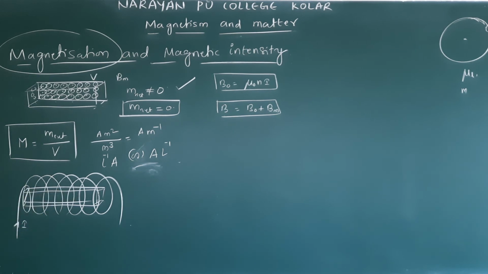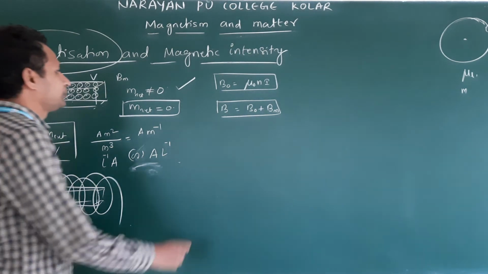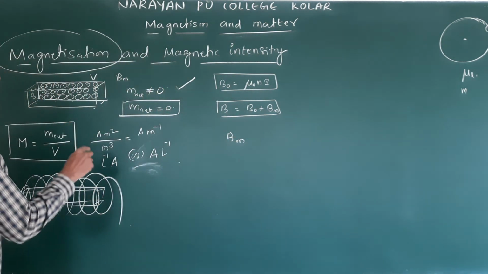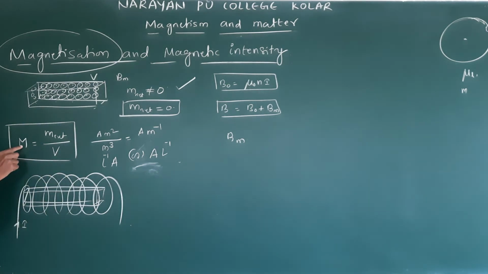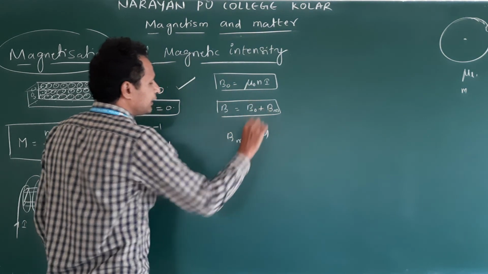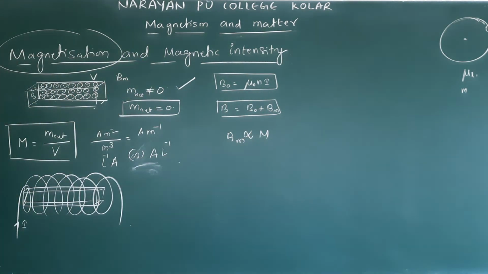Next, it turns out the additional field Bm is proportional to the magnetization M. Bm depends on M, which means these two are directly proportional.